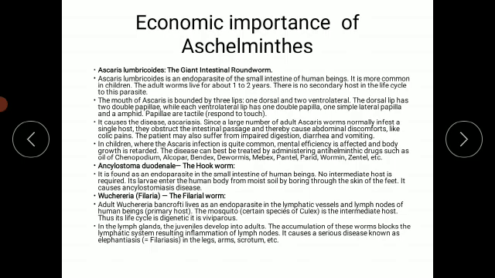In the lymph glands or in the juveniles, which develop into adults, the accumulation of these worms blocks the lymphatic system, resulting in inflammation of the lymph nodes, and due to the inflammation it causes a serious disease. We call it elephantiasis. In Marathi we call it hattipai. In elephantiasis, the inflammation is observed in different organs like legs, arms, scrotum, etc.